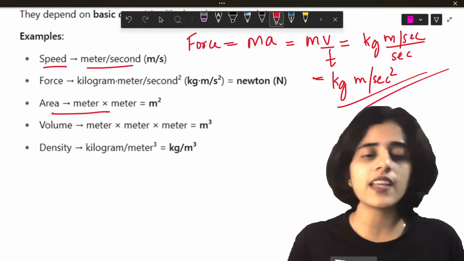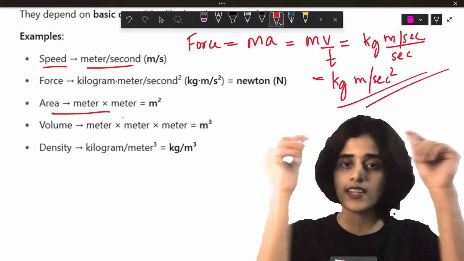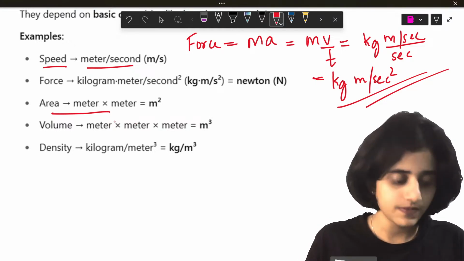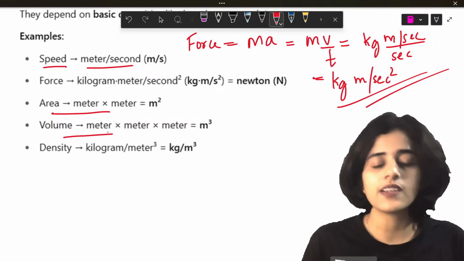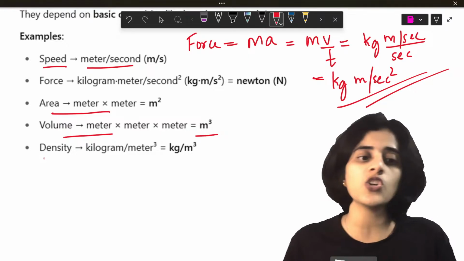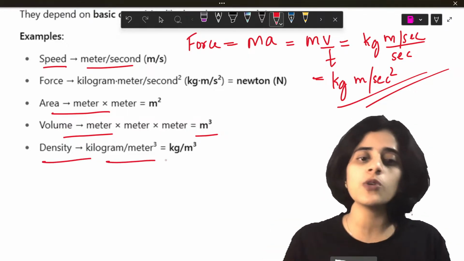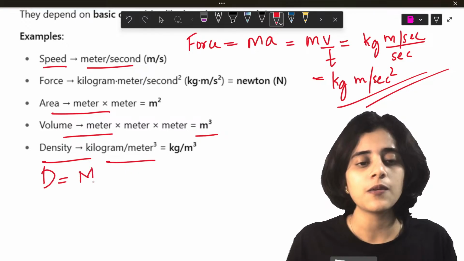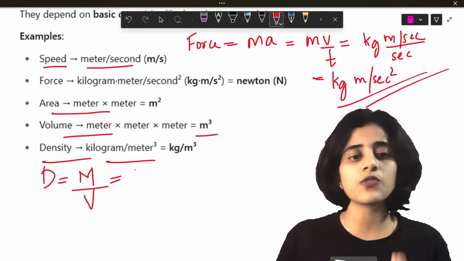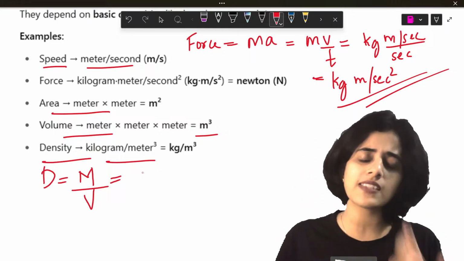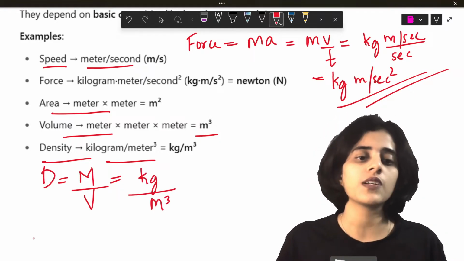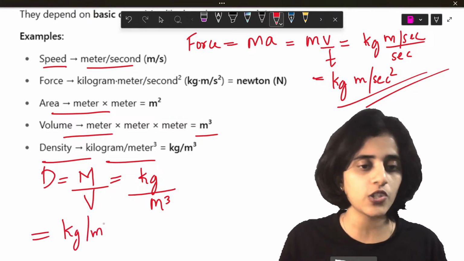Next you have area. Area is what? It is from two fundamental quantities, which is length and length. So meter into meter, meter square. Now what is volume? Side into side into side, or length into breadth into height. Meter into meter into meter, which is meter cube. Density is kilogram per meter cube. So density is mass by volume. See, I will write the formulas using symbols. So what is the unit of mass? Mass is a fundamental quantity. So the unit is kilogram. Volume has a unit meter cube. So this is kilogram per meter cube.